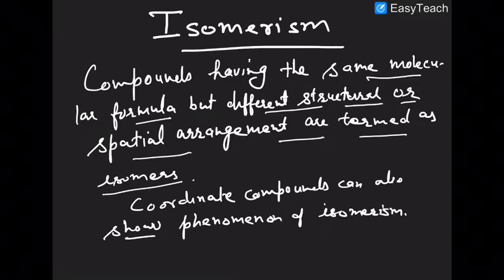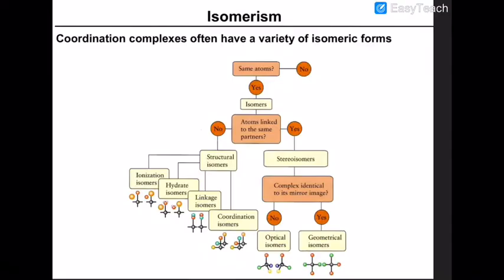Coordinate compounds can also show isomerism. Coordinate complexes often have a variety of isomeric forms.